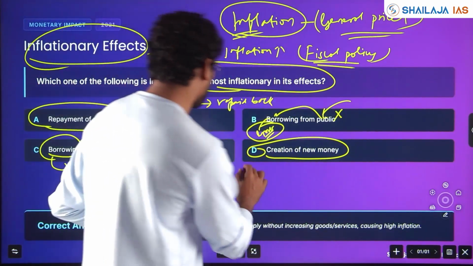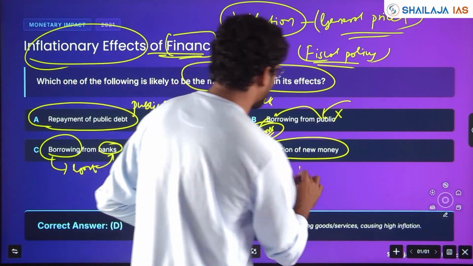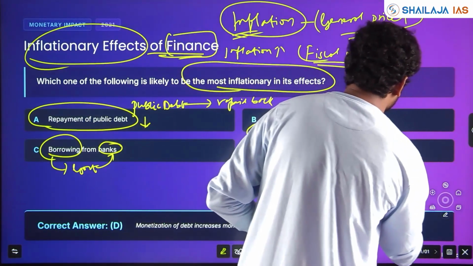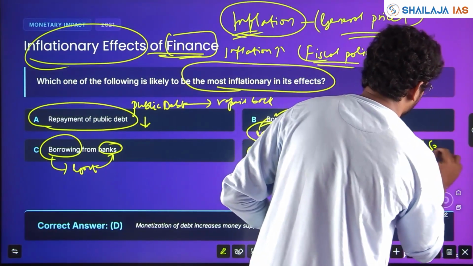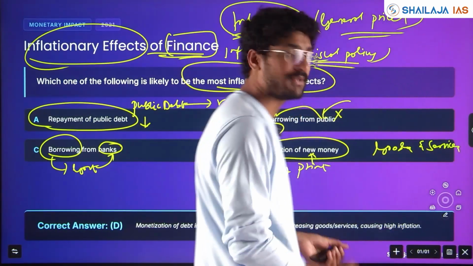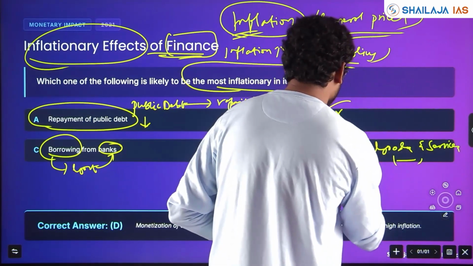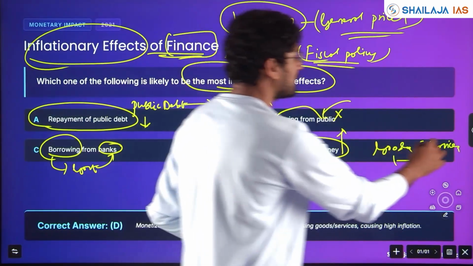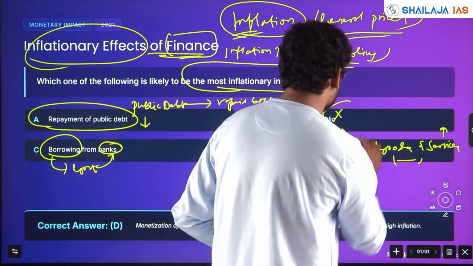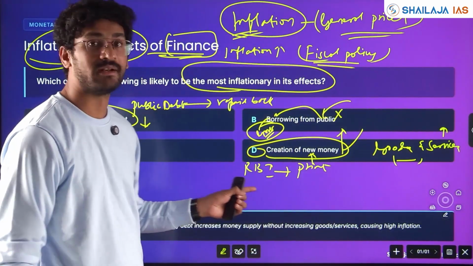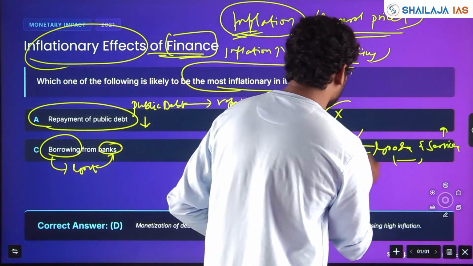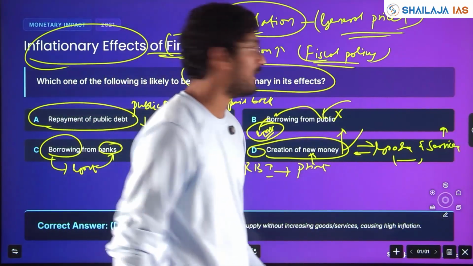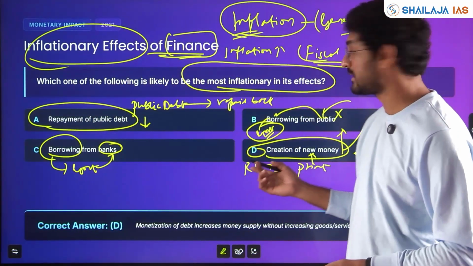That is, the government will tell RBI to simply print new money. When it prints new money, goods and services remain the same, but money is increasing. When money increases without an increase in goods and services, then what happens? Inflation will increase, it will not match the goods and services, and the cost of goods and services rises automatically. So which is the very high inflation-causing effect here?